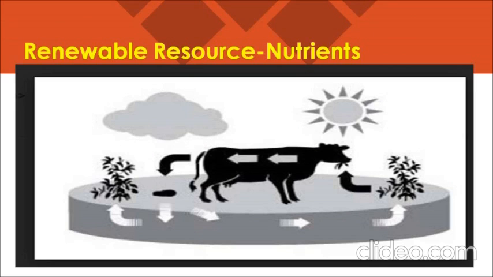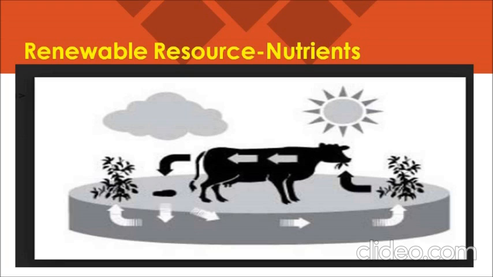If I talk about the animal cow. When a cow eats a plant, it takes in nutrients, right? Then these nutrients are used in the animal's body. Here in this case, it is a cow. When this cow gives us waste material, meaning cow dung, it gets returned back to the soil.